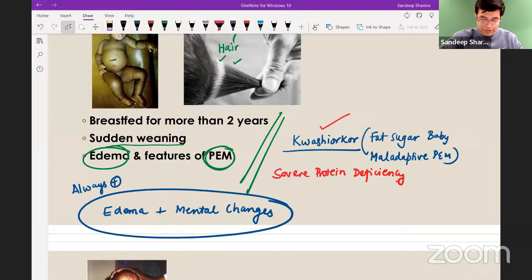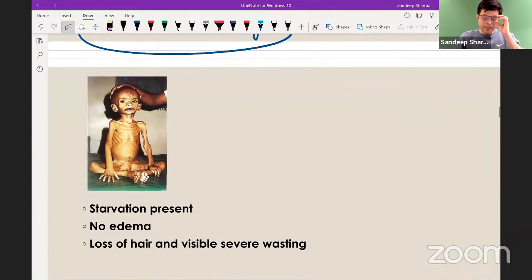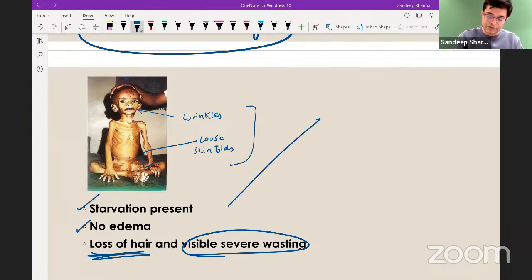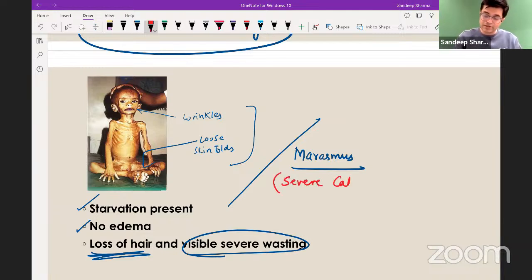Let's move further. Now, this is an easy one. Starvation is present, so the child is adapting. There is no edema. Loss of hair is there and visible severe wasting. Can you see these wrinkles on the face and loose skin folds here? So everything points to a diagnosis of marasmus. What produces marasmus? It is produced by severe caloric or carb deficiency.